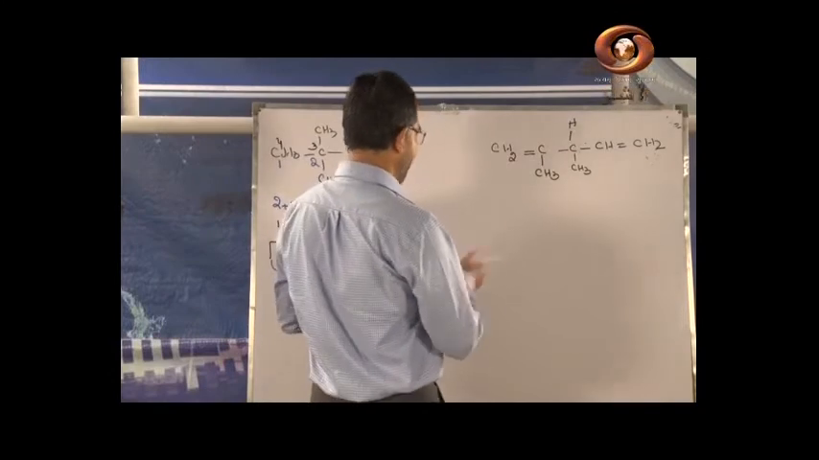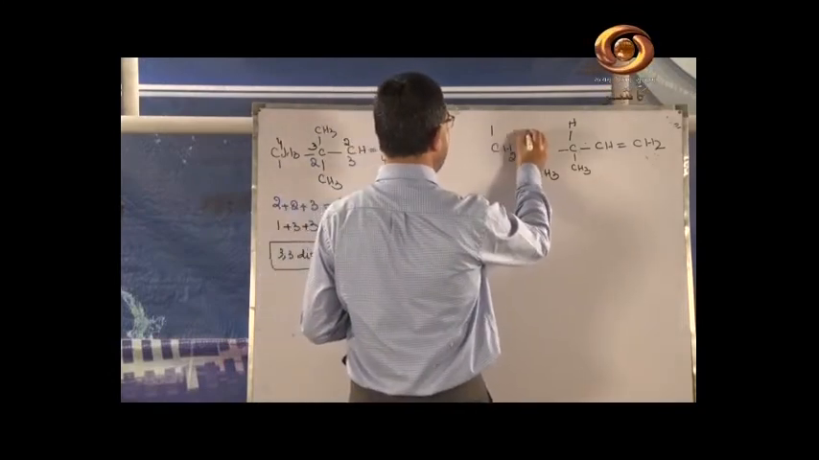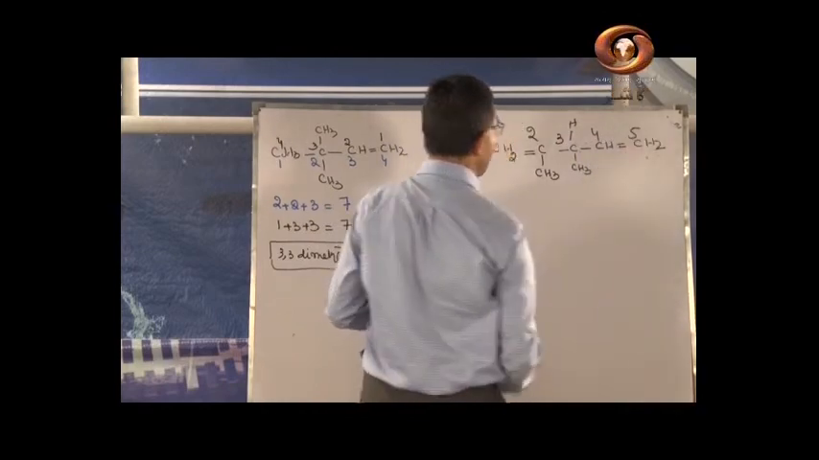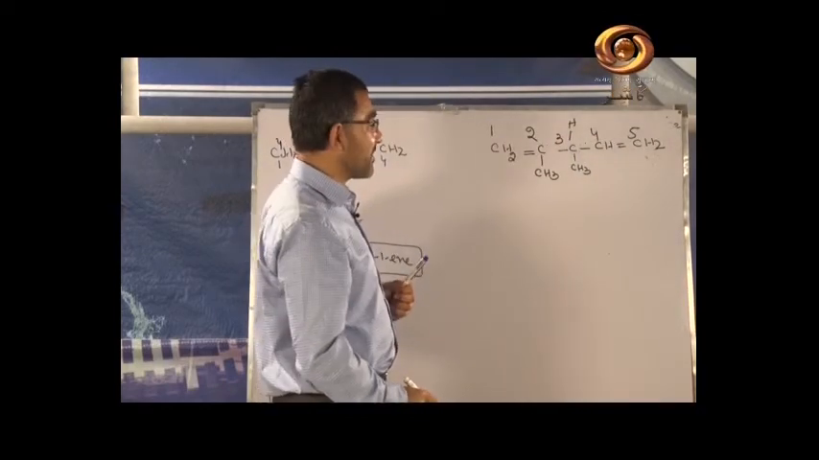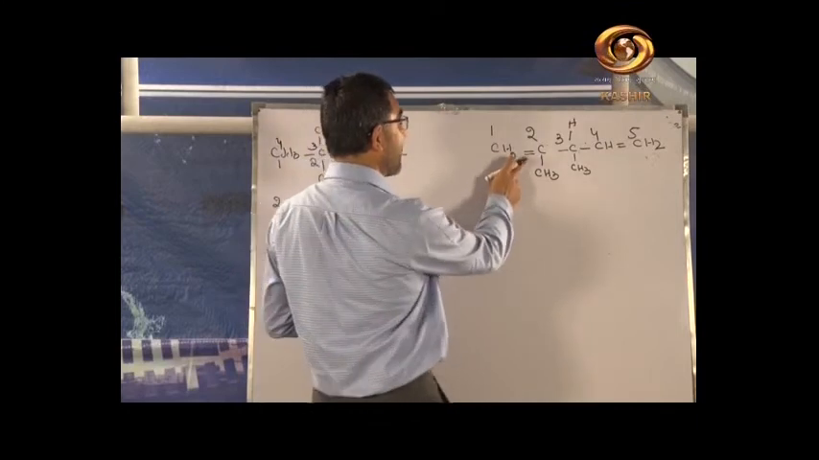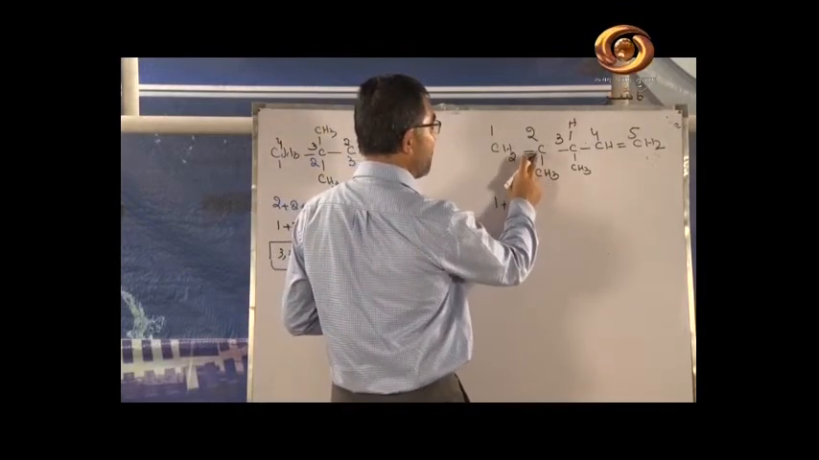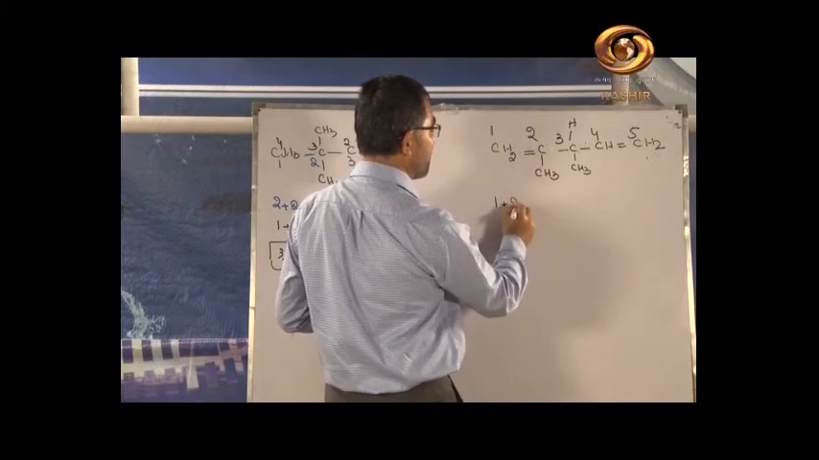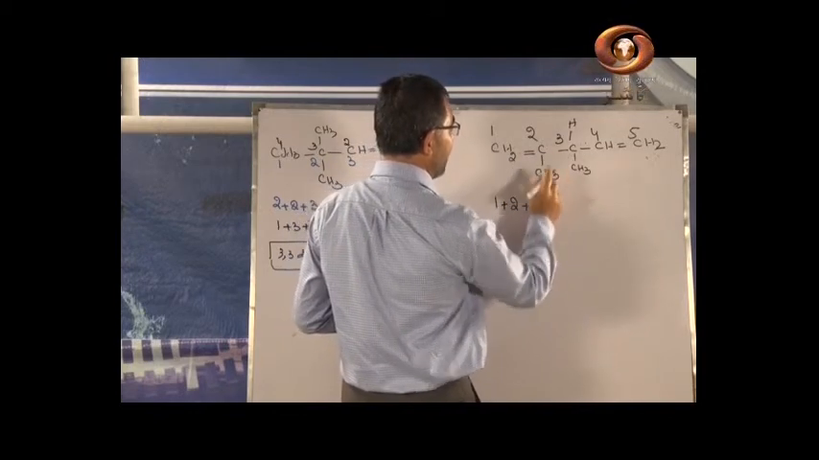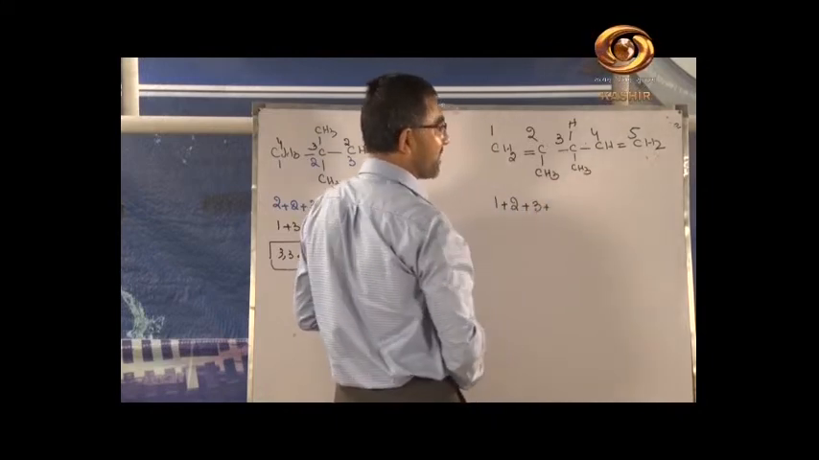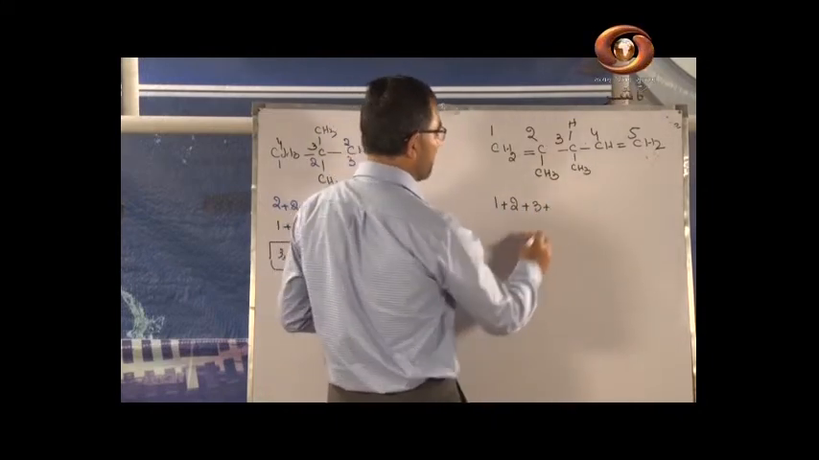If you start numbering from this side, 1, 2, 3, 4 and 5, what is the sum of the substituents? What is the sum of the positions? Here at carbon number 1 we have the double bond, this is 1, plus at position number 2 we have the methyl, this is plus 2. Here we have again a methyl, plus 3, and we have a double bond attached at carbon number 4, that is plus 4.